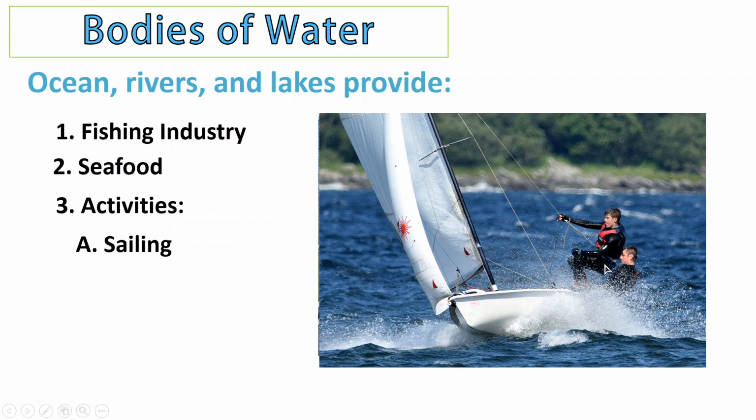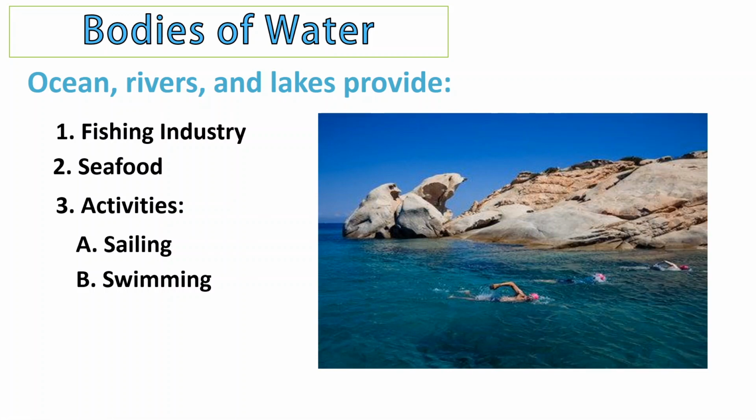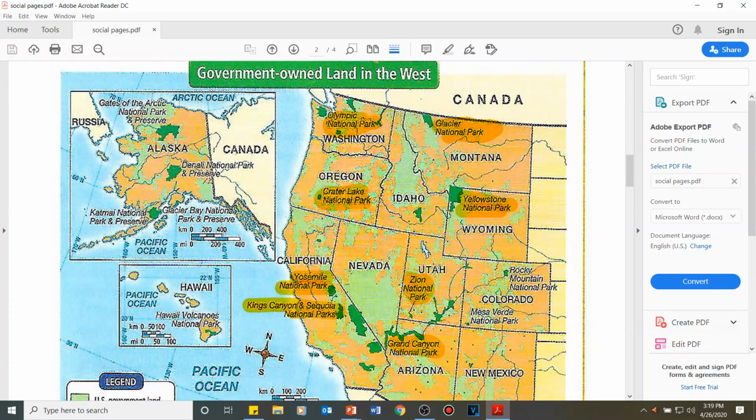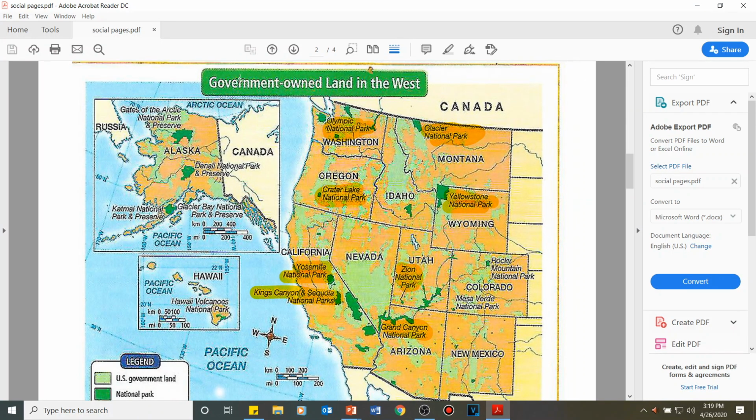People enjoy, letter A, sailing, letter B, swimming, and last but not the least, fishing. These are the activities that they do: sailing, swimming, and fishing. So that's the summary of our first page. Here in the second page, you can see this map: government-owned land in the West.